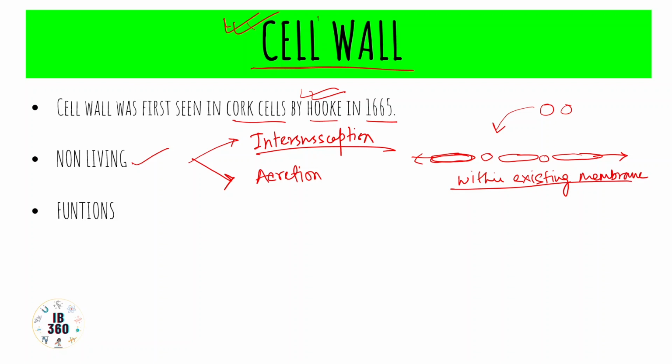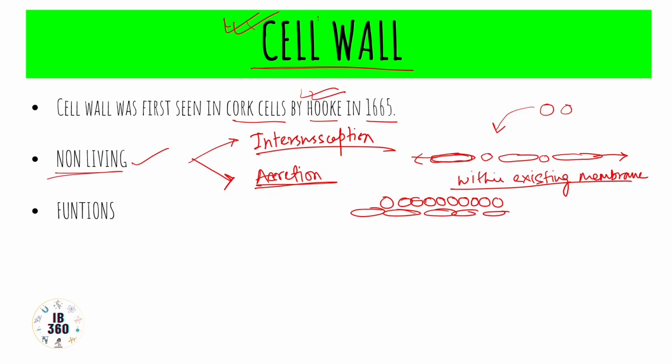But as far as accretion is concerned, the membrane was existing and the extra membranous substances came and didn't incorporate into or within the already existing membrane, rather on it, and that created a new membrane. That is accretion. So due to these two processes, the cell wall, which is non-living in nature, shows a sort of apparent growth.